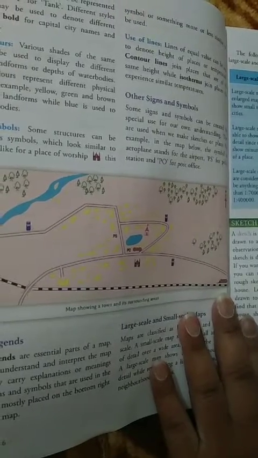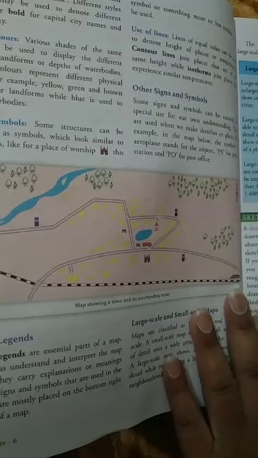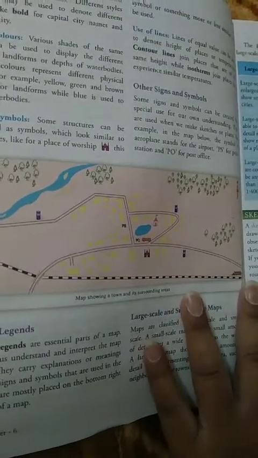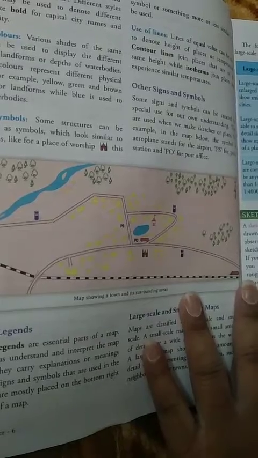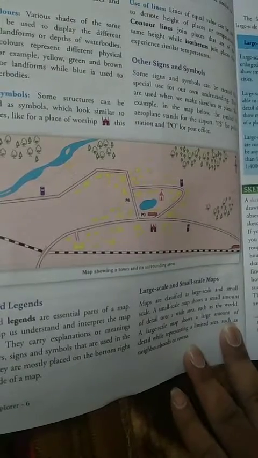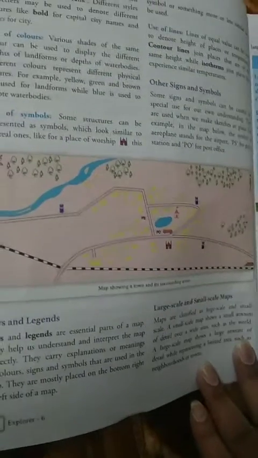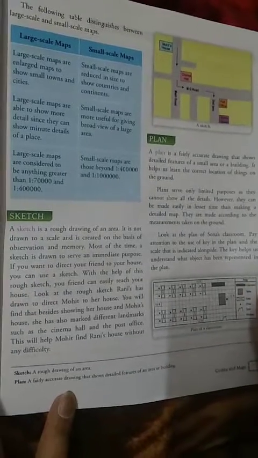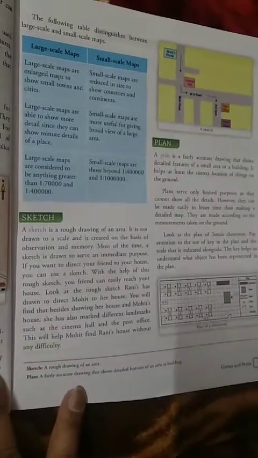Some symbols we can make on our own for our special use because they can help us understand a thing better. Whenever we are making a sketch or a plan, it will be very helpful to us. Now, what is the meaning of sketch? A sketch is a rough drawing of an area. And what is a plan? A plan is a fairly accurate drawing that shows the detailed features of any area or a building.